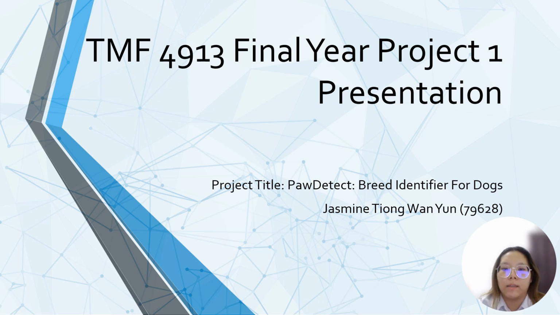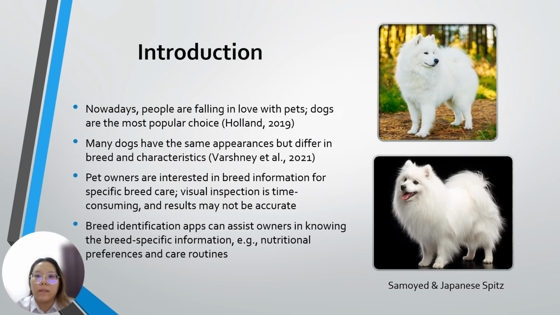Today, I'll be presenting the final year project 1 with the title Paw Detect: Breed Identifier for Dogs. Nowadays, people are increasingly falling in love with pets, and dogs are the most popular choice, as noted by Holland in 2019. However, many dogs have the same appearance but differ in breeds and characteristics. For instance, the Samoyed and Japanese Spitz look almost the same but are distinct breeds.